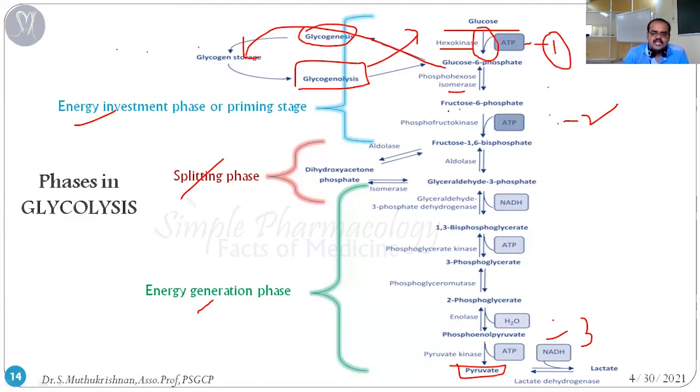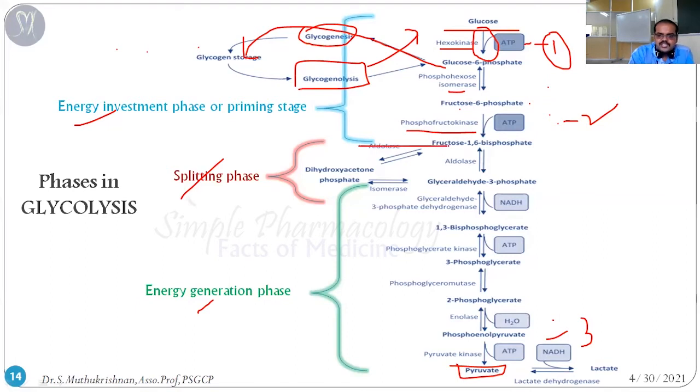After that, another phosphorylation happens, getting the phosphate group from the same ATP with the help of phosphofructokinase. This is the second reaction. It's an irreversible reaction. So fructose 6 phosphate is converted into fructose 1,6 biphosphate. Bi means two phosphate groups. So fructose 6 phosphate is converted into fructose 1,6 biphosphate with the help of phosphofructokinase.